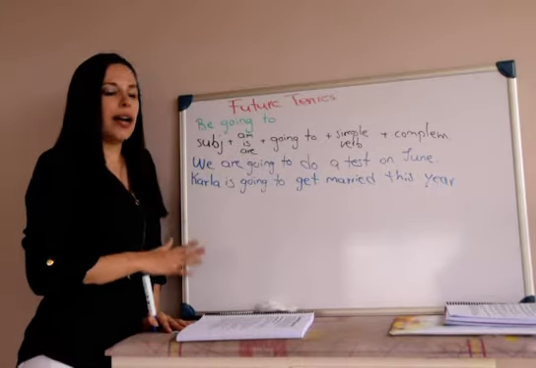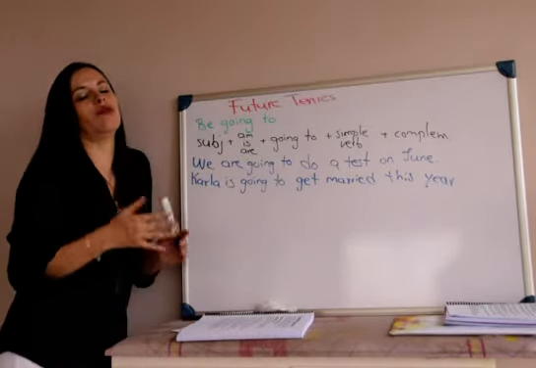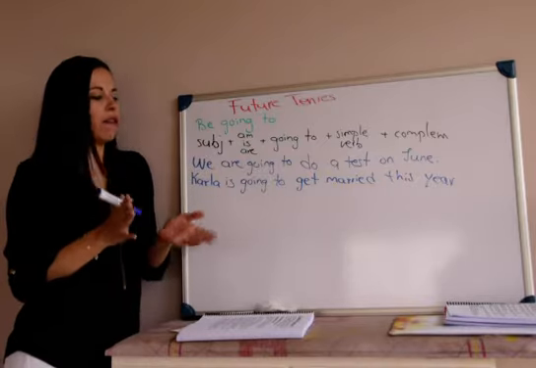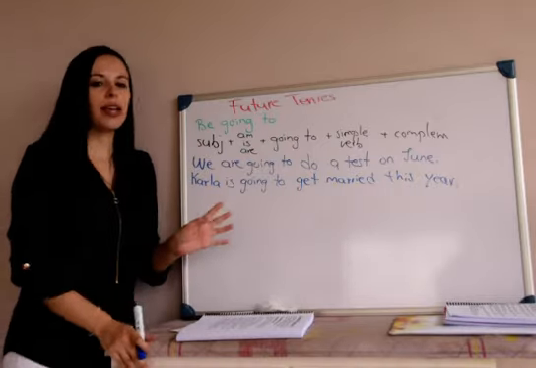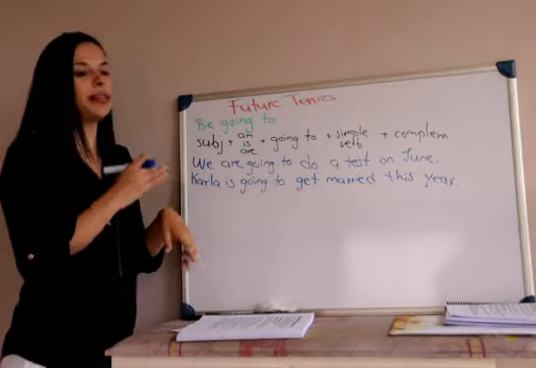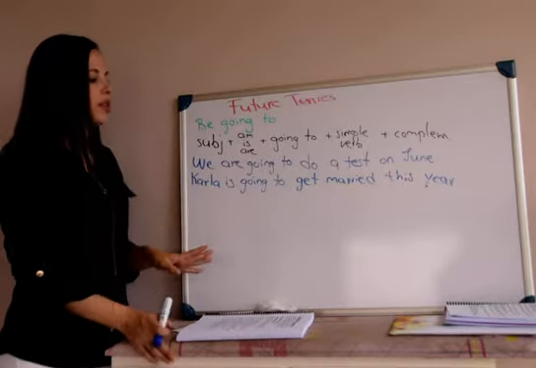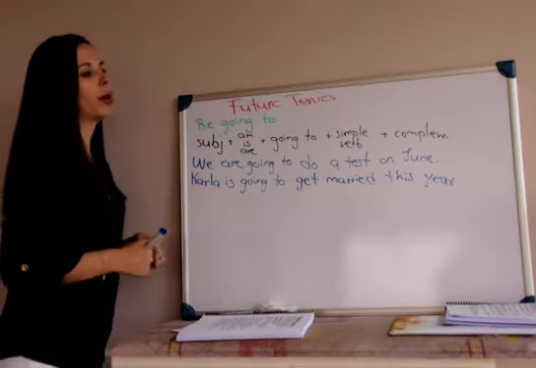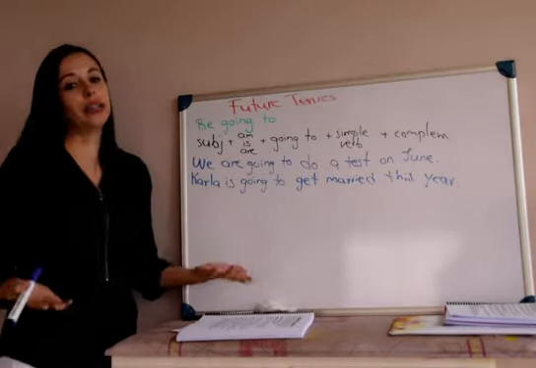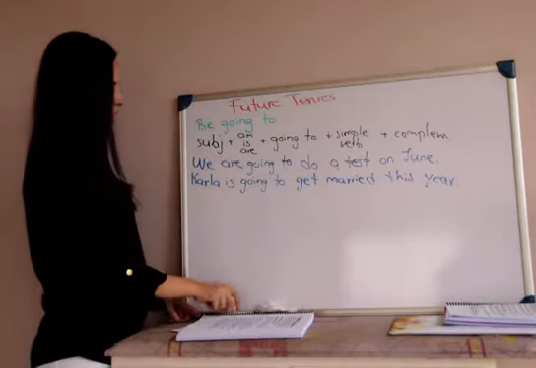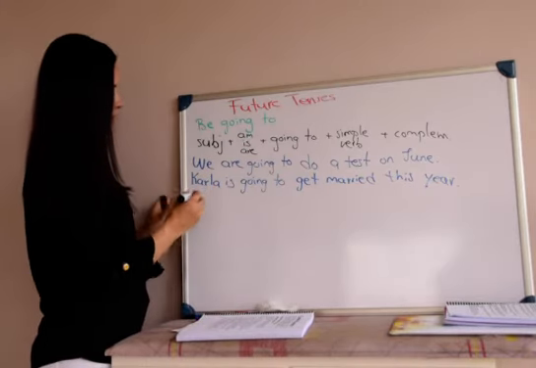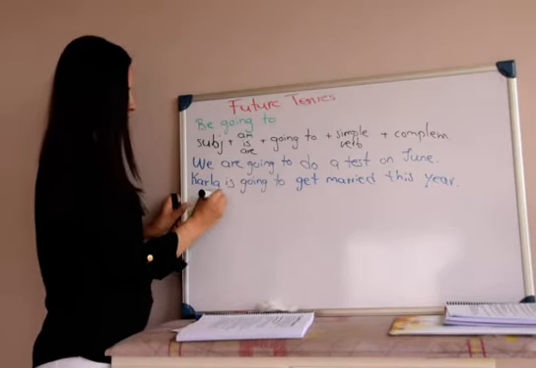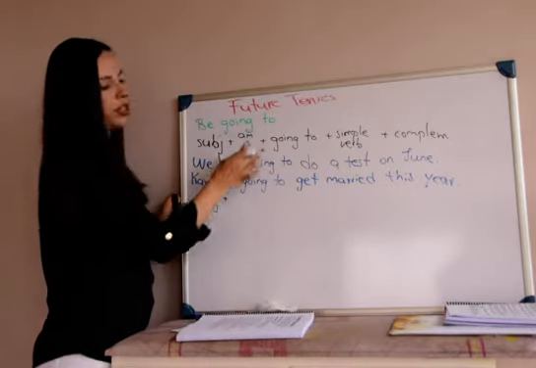Of course, if Carla is planning to get married this year, she's making plans. She has a level of certainty that she's going to do that this year. We don't know exactly the date, but that is going to happen this year. So again, here we have future with be going to for plans. Now, what about the negative? The negative is subject plus verb to be with the negative.